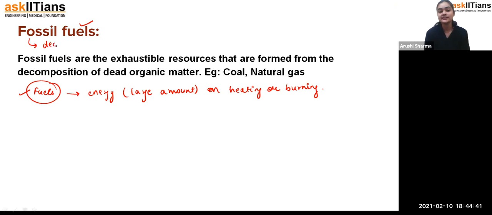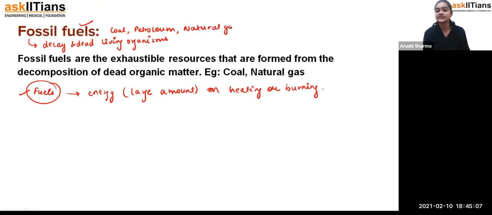Fossil stands for the decay of living organisms. That means the fuels which we obtain from the fossils of living organisms, we call fossil fuels. The examples of fossil fuels are coal, petroleum, and natural gas. And we'll see how we get them and what the process is.